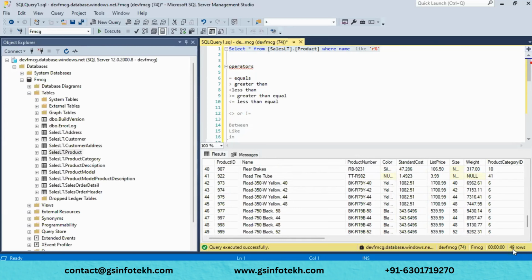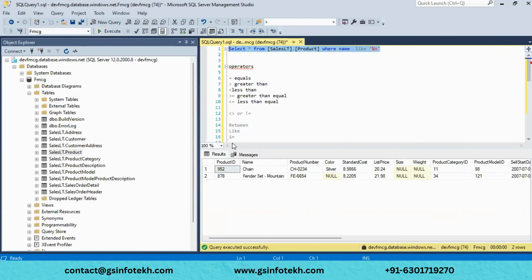And if you want to select the letter that ends with N, for example, just instead of placing N before, you have to paste that after the percentage. Now what this will do, it will select only the letters that end with N. See, we have the N values, 2 we have, that end with N.